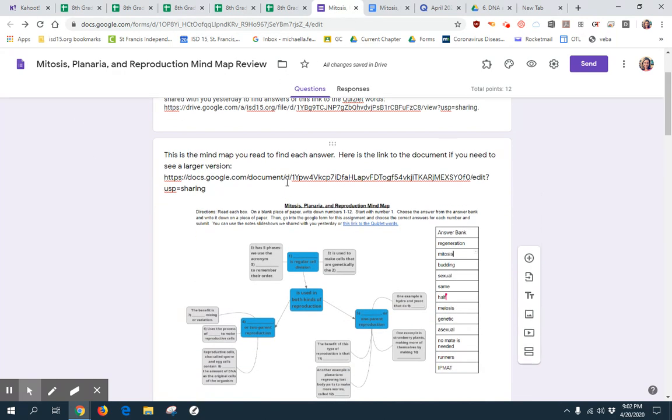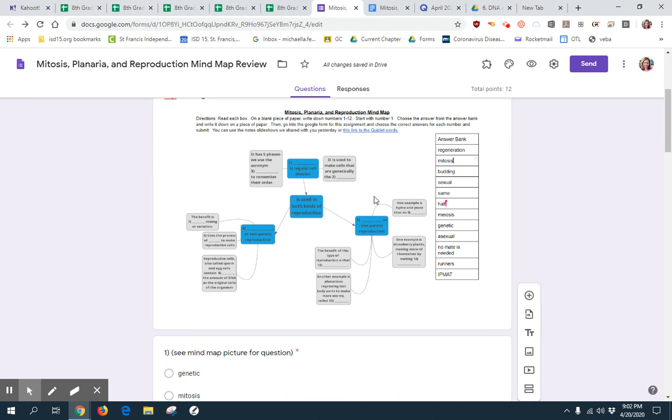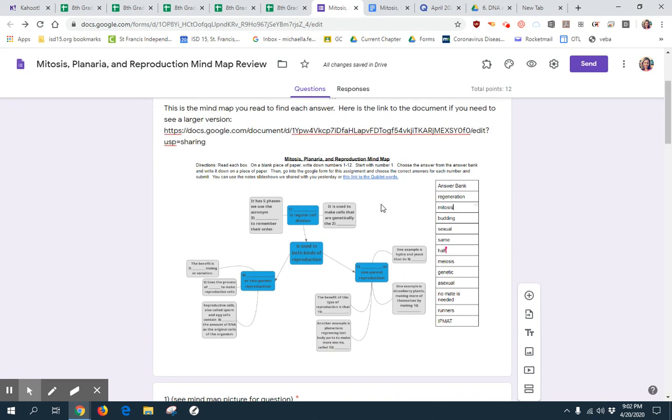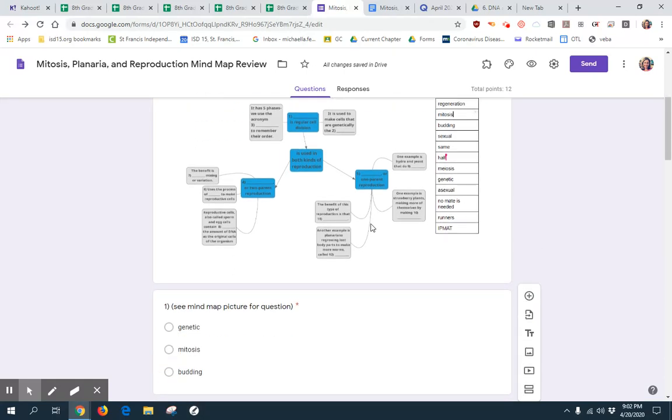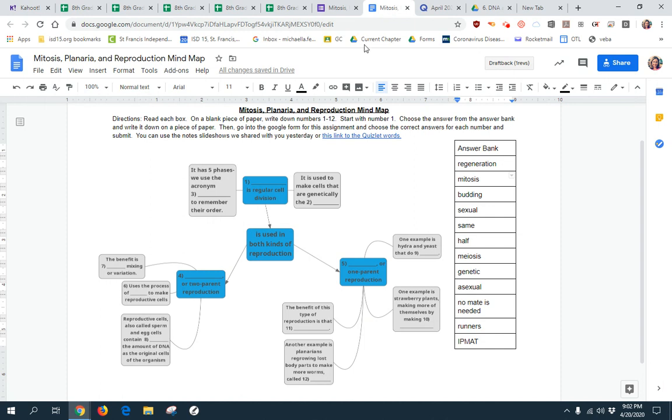When you scroll down in the Google form here, the first thing you're going to see is a mind map. And I don't know how it looks on your screen. This writing is a little small for me to read. So if you wanted to, you could click on the link here. You should have a link that will have a larger view of it if you need it.